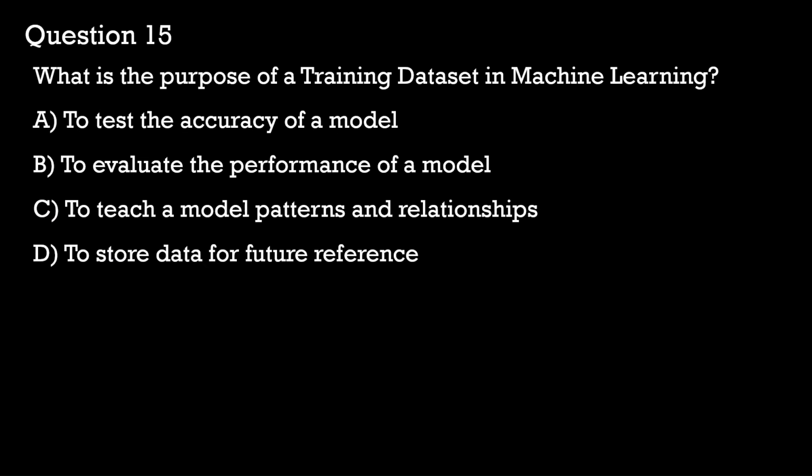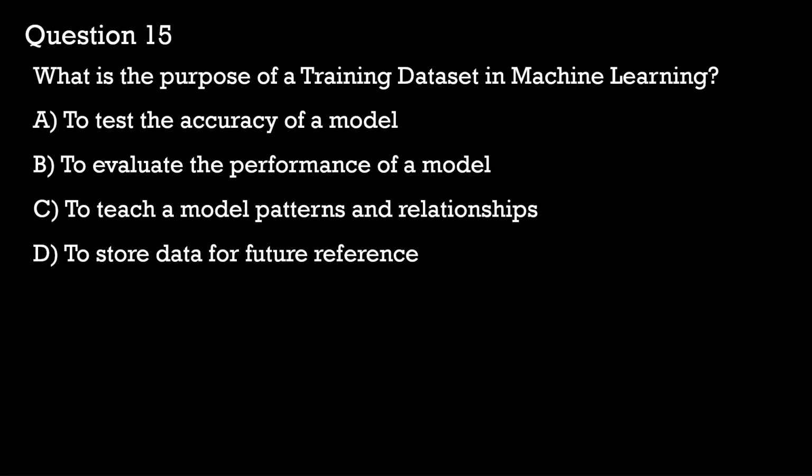Option A is the purpose of the test data set and not the training data set. The test data set is used to evaluate how well a model generalizes to new data. In option B, the option to evaluate the performance of a model, this is done using validation or test data sets, but not the training data set.